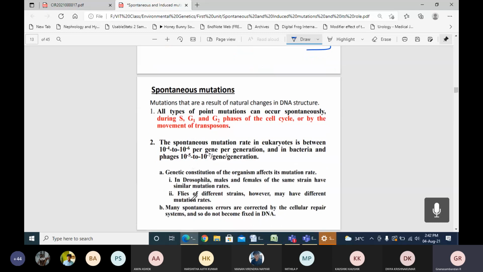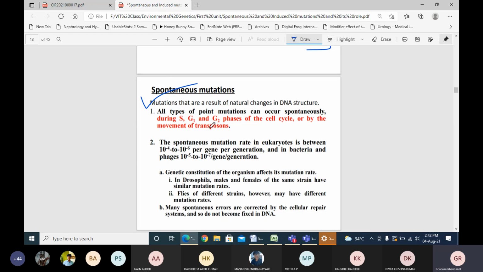So what is spontaneous mutation? As I mentioned already, spontaneous mutation is a sudden change in the nucleotide sequences due to the influence of an environmental factor or due to some other internal factor regulated over several years, which is expressed suddenly in a particular individual in the generation.